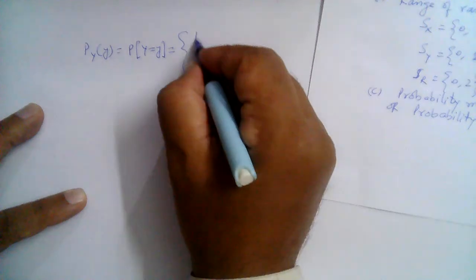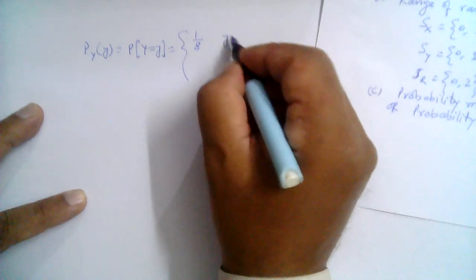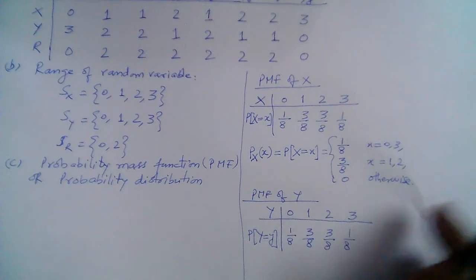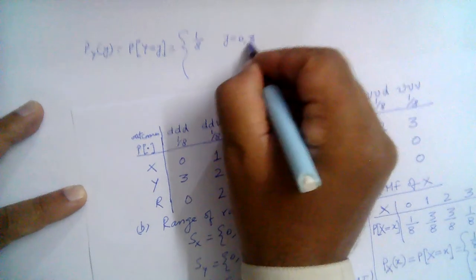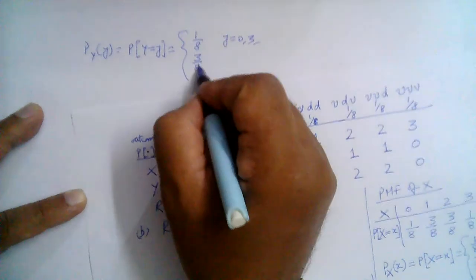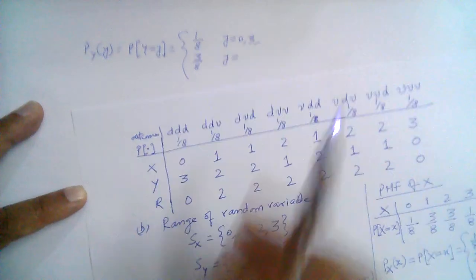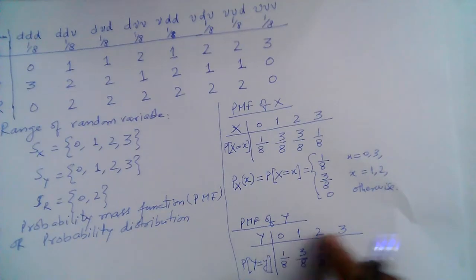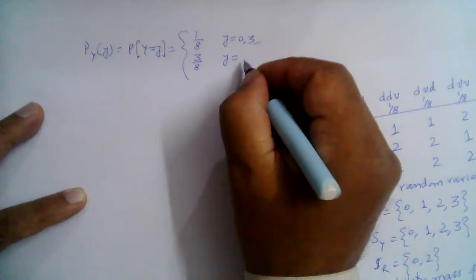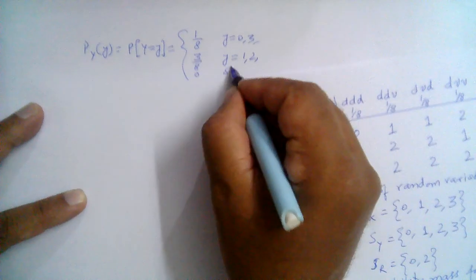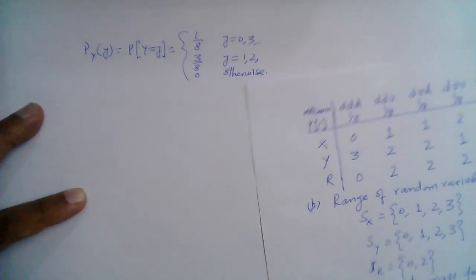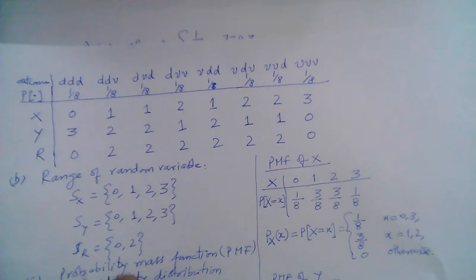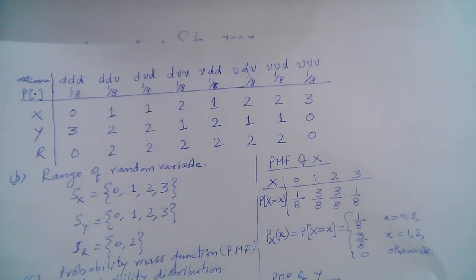The probability 1 over 8 is for y is equal to 0 and 3, and the probability 3 over 8 is for values y is equal to 1 and 2, and this is 0 otherwise, right? So note that x, y, and r, all three of them are discrete random variables.